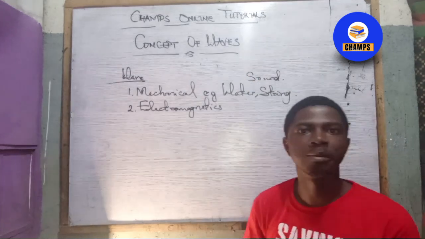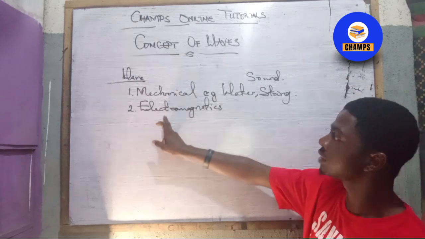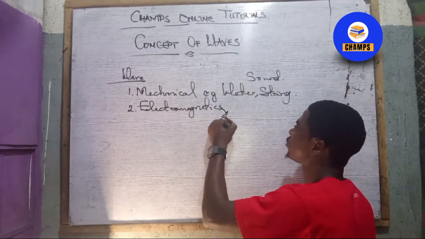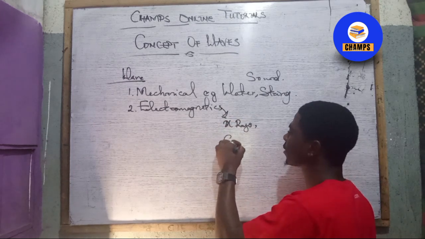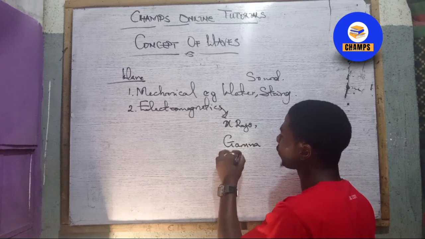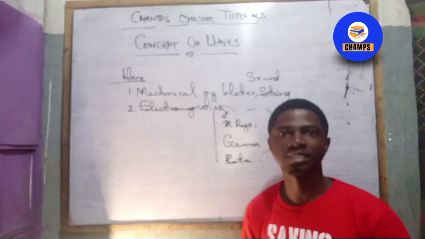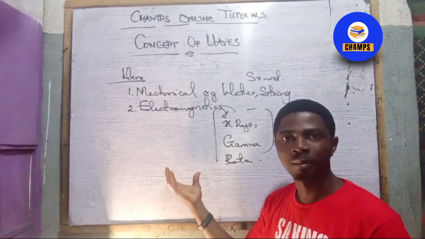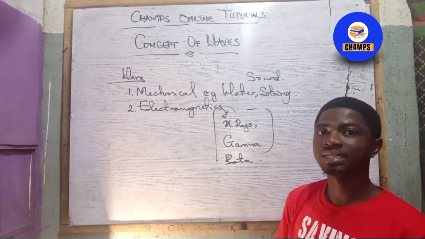Now, always remember this: the elements under electromagnetic are X-ray, light rays, gamma ray, and all other rays, gamma, beta ray, alpha ray, and the likes. They are all under electromagnetic wave. And how do you remember them? Electromagnetic does not require a material medium, while mechanical requires a material medium.